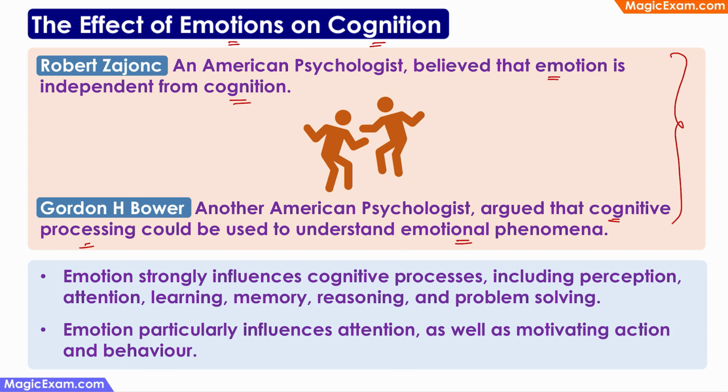But what is universally accepted now is that emotion strongly influences cognitive processes. So, emotion strongly influences perception, attention, learning, memory, reasoning, and problem solving as well. From a teaching learning perspective, emotion can affect attention, motivation, and behavior as well.